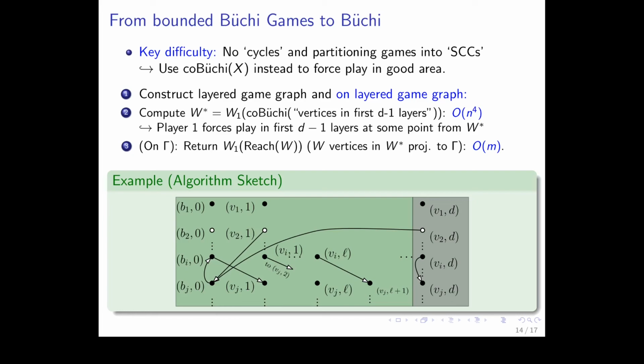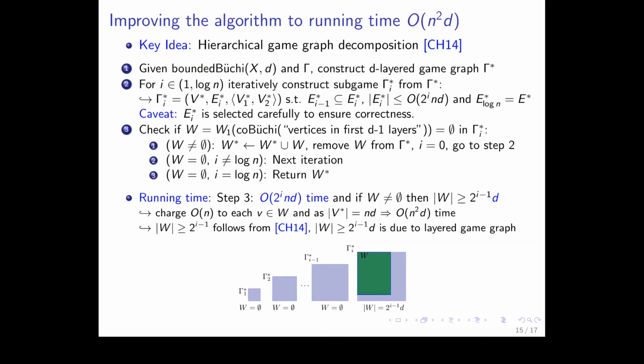And then you can project this back to the original graph and output the reachability to this set. And because we constructed the layered game graph, we now have n times d vertices, which is n squared, and the running time for the best algorithm for Ko-Büchi is n squared, and so we obtain a total running time of n to the 4. Okay, so how do we improve this again?